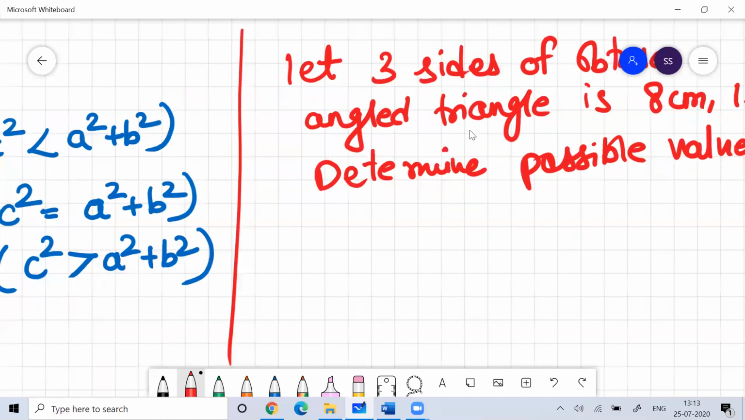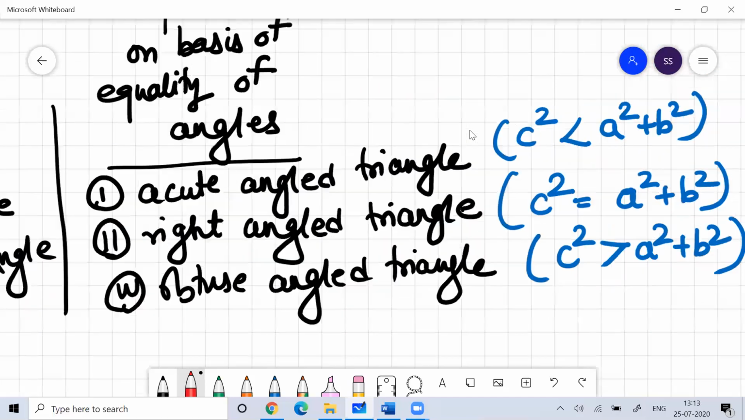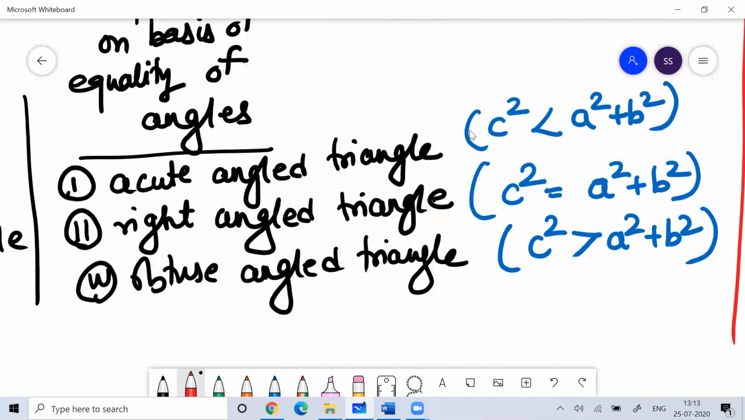Okay, I have not discussed about them. I believe everyone knows what an acute angle triangle is. An acute angle triangle is a triangle for which all the angles are less than 90 degrees. A right angle triangle is a triangle in which one of the angles is 90 degrees, while an obtuse angle triangle is the triangle in which one of the angles is more than 90 degrees.